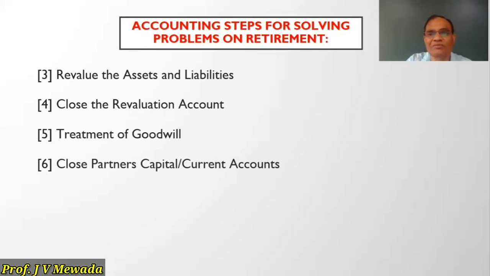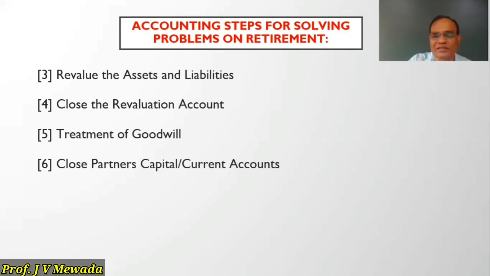So while closing the partner's capital or current account, you have to take care. First, you close the current account. If current and capital both are existing, transfer the balance to the capital account. Then, while closing the capital account, first you have to close the capital account of the retiring partner. And whatever is the balance that is to be paid or transferred to his loan account, and that loan is shown on the liability side of the balance sheet, and after that, the balance of the existing partners in the capital account is shown in the balance sheet by way of partners capital, existing partners capital.